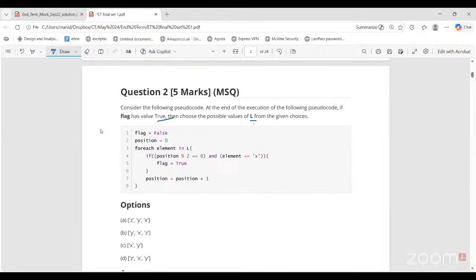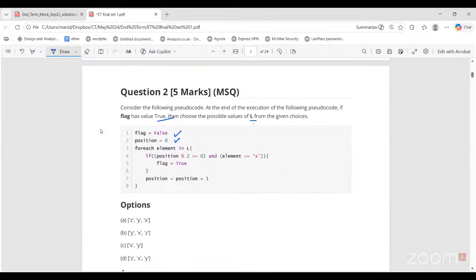So first we see flag is set to false. Then position is set to 0. Position is a variable. For each element in L, so for every element in list L. But this question is not very well formed. It should have mentioned that L is a list. This is some procedure working on L. But anyway, for each element in L, if position % 2 is equal to 0,